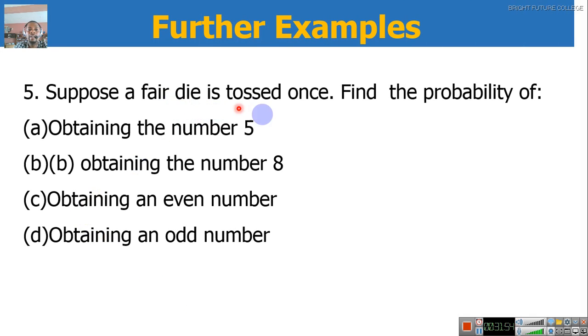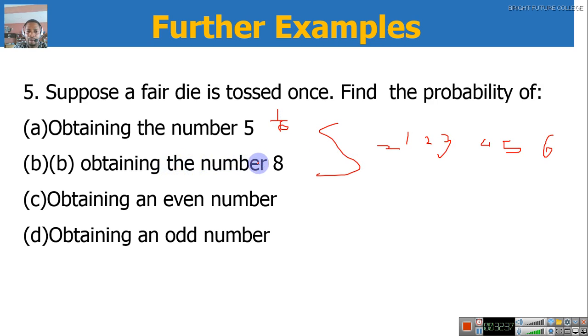Suppose a fair die is tossed once, find the probability of obtaining the number 5, 8, an even number, an odd number. Okay. Let me briefly bring out the sample space once again. It is numbered from 1 to 6: 1, 2, 3, 4, 5, and 6. So, obtaining the number 5. How many 5s do we have here in the sample space? There's only one 5. So the probability of obtaining 5 is 1 over 6. There are 6 in the sample space.